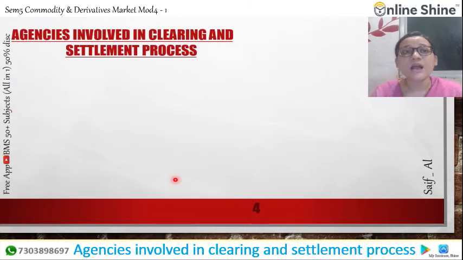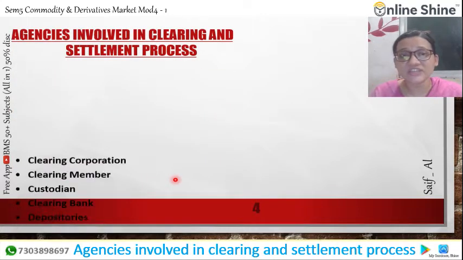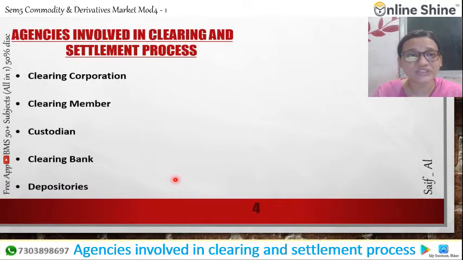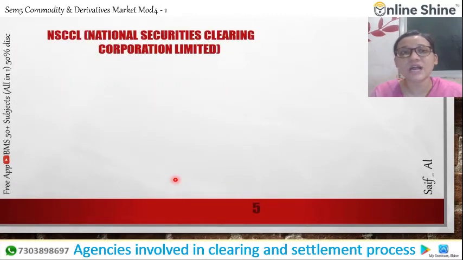Next are the agencies involved in the clearing and settlement process. Very important. There are five agencies: the clearing corporation, clearing member, custodian, clearing bank and the depository. So let's start with the clearing corporation.